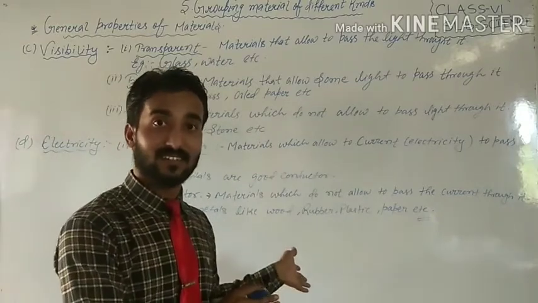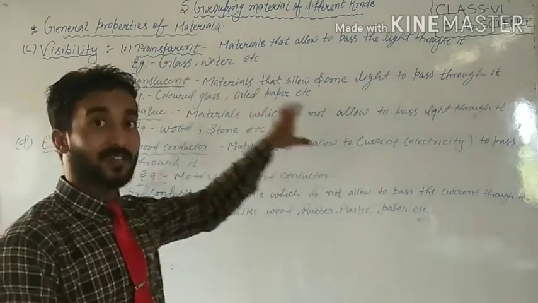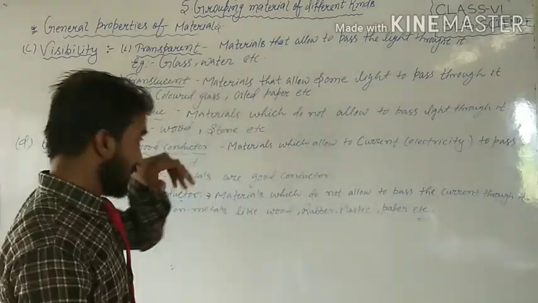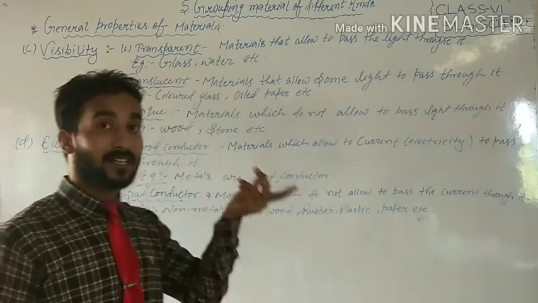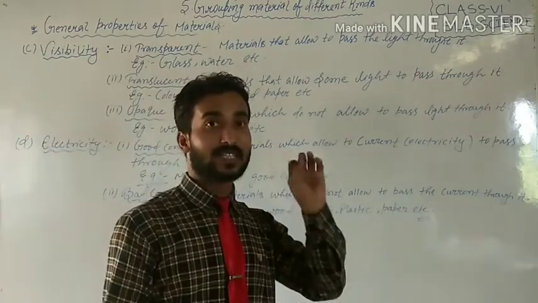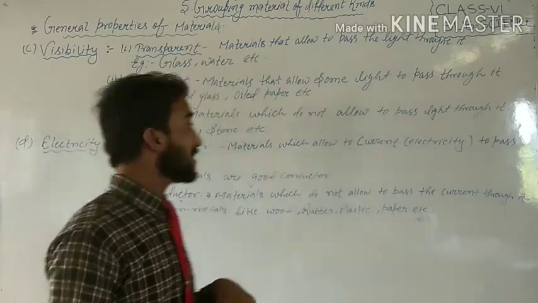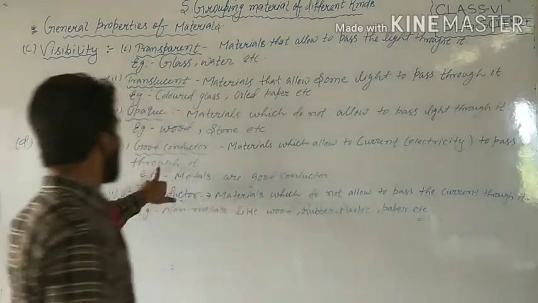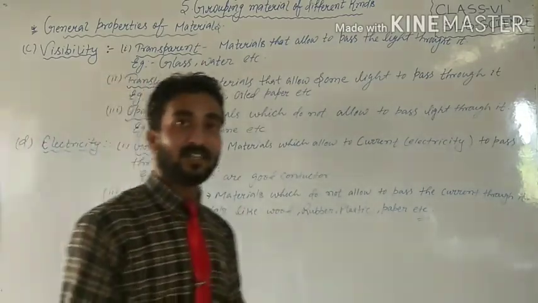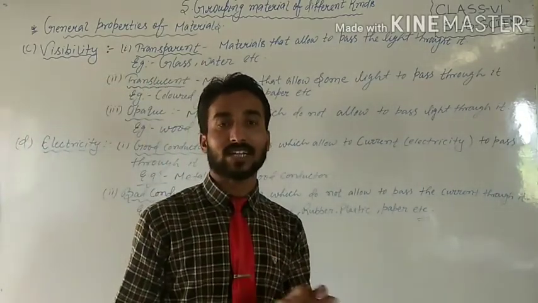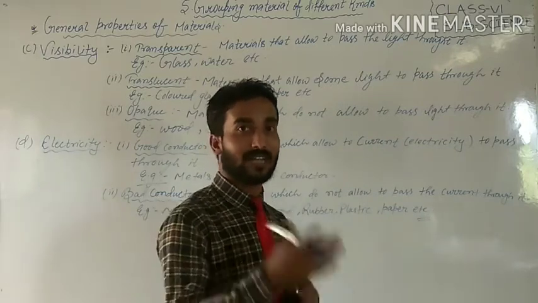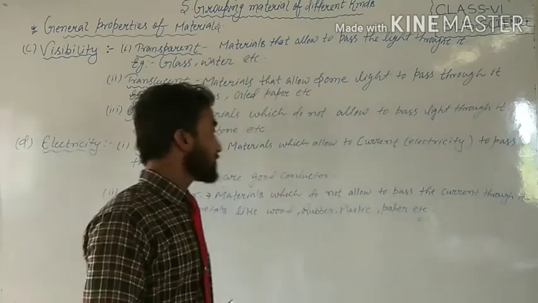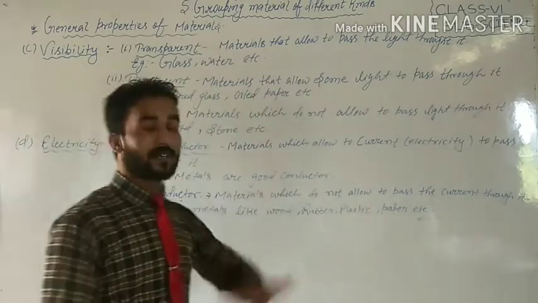Because here the objects allow electricity to pass, pass the current through them. But in the bus, the conductor has other roles and descriptions. Here we will see good conductor materials which allow current electricity to pass through them. These are such materials which have the capacity, the properties to pass the current through them. As an example, see, metals are good conductors.